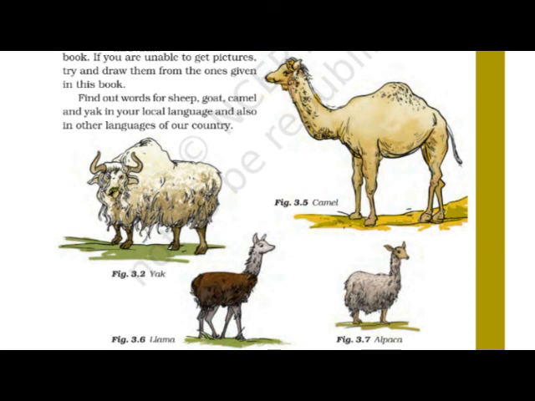You also have to complete one more activity as homework. Activity number 3.3: procure the outline maps of India and the world. You have to obtain the map of India and the map of the world. Find out and mark the places on the map where you find animals that provide wool. Find out the places and mark them on the map. For marking, use different colors to denote the locations for different wool yielding animals.